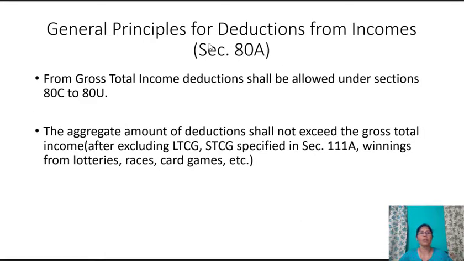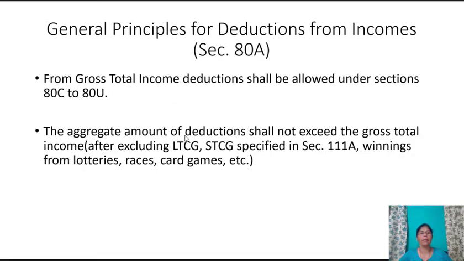The general principles for deductions from incomes, section 80A. From the gross total income, the deduction shall be allowed under sections 80C to 80U. We arrive at gross total income by adding the 5 heads of income, that is income from salary, income from house property, income from business and profession, capital gains and income from other sources.